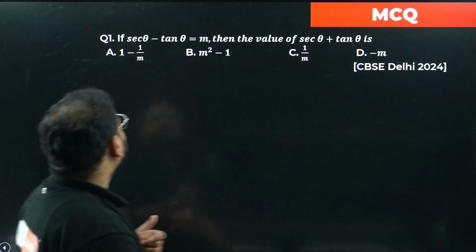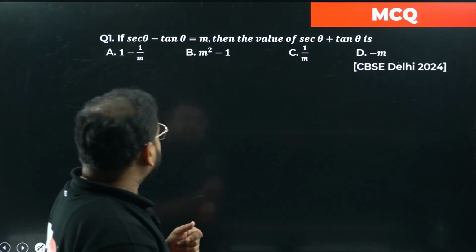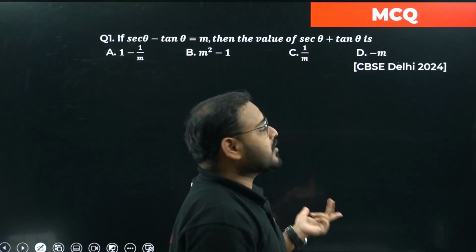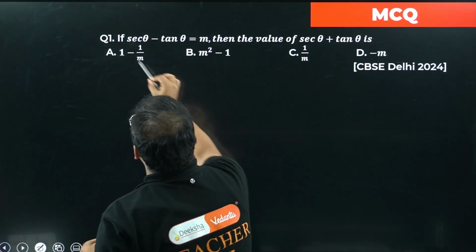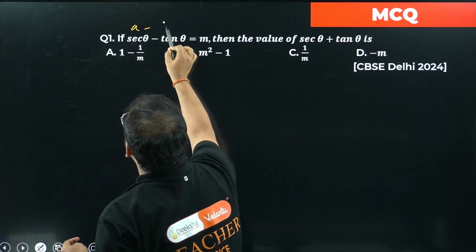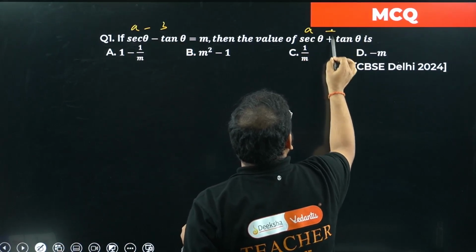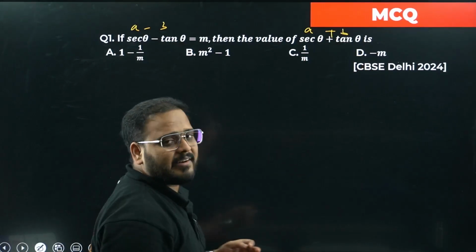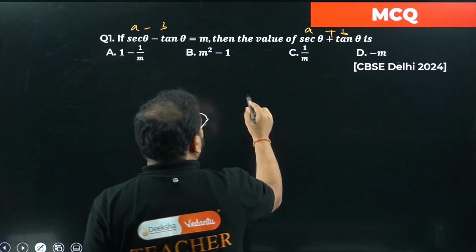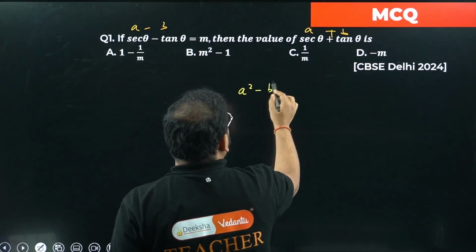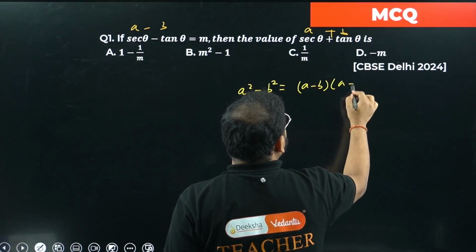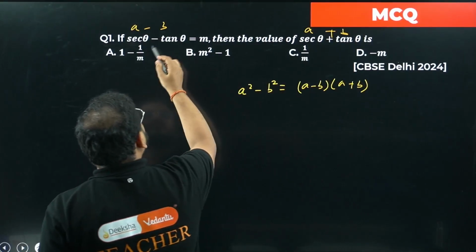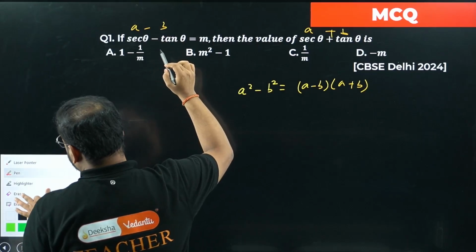If sec theta minus tan theta equals m, then what is the value of sec theta plus tan theta? That's a very good question. You can see here there's a pattern: A minus B, A plus B. We have learned it from grade 8. Whenever you see this, just simply write this formula: A square minus B square equals A minus B times A plus B. In this case, what are A and B coming as?